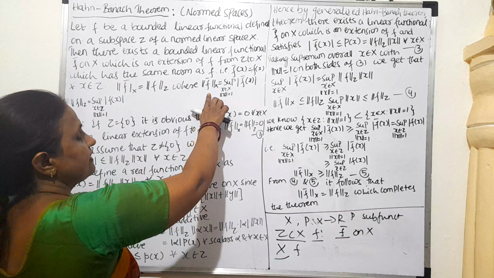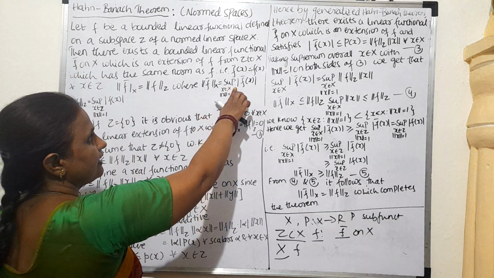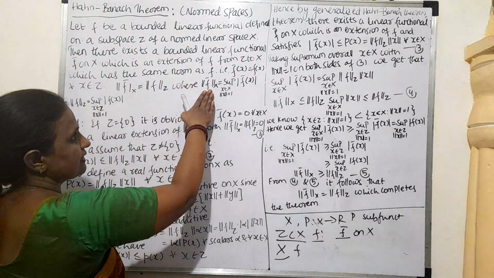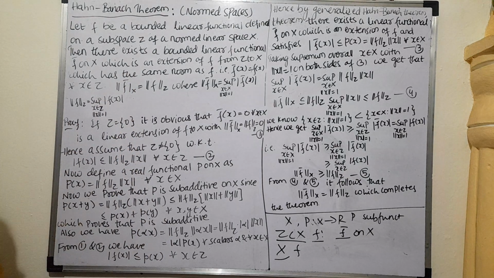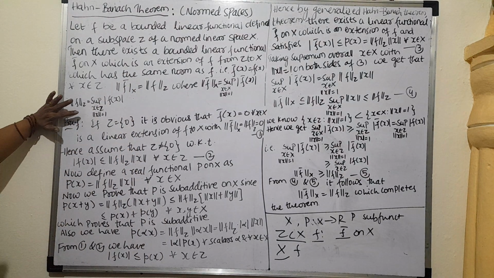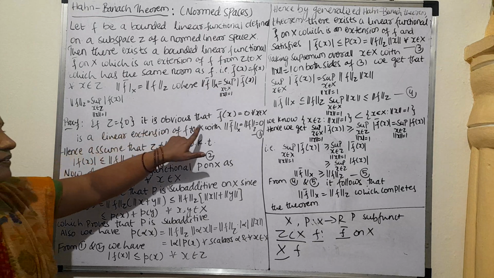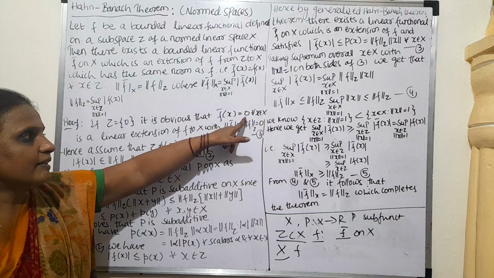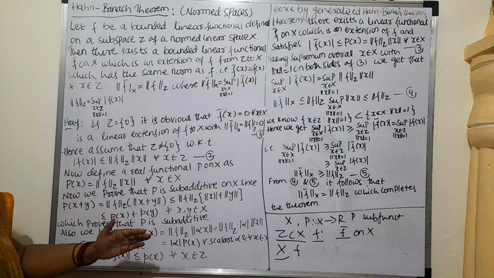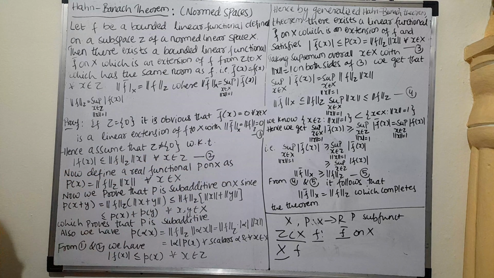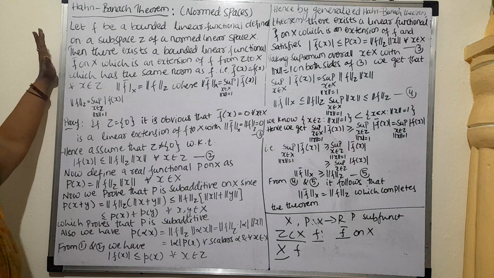Here the norm is always defined as the supremum of mod F of X. The same will be applied to the extension also. This we have to prove. To prove this, we first take X as a normed space and Z as a subspace of X. Suppose Z has only one element, 0. Then it is obvious that its extension will have 0 only. If we assume the zero function as the extension, then there exists an extension and the theorem is proved.